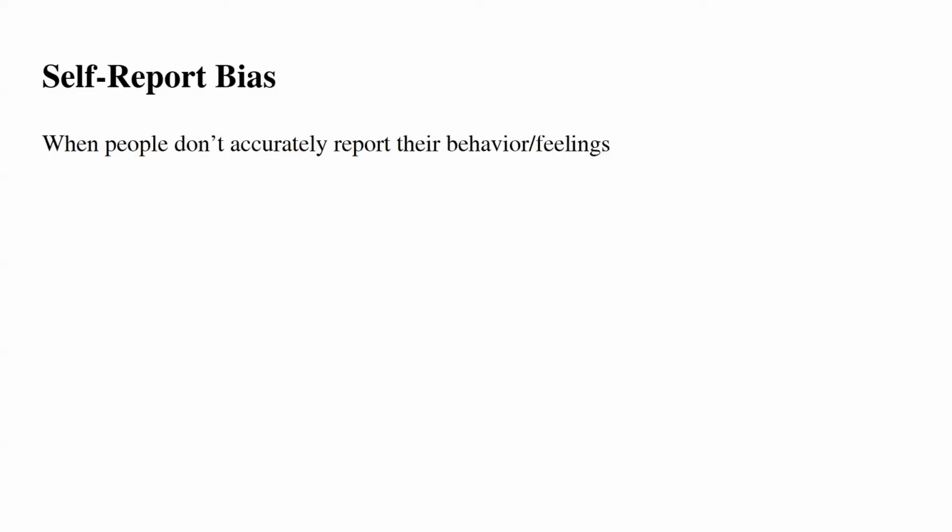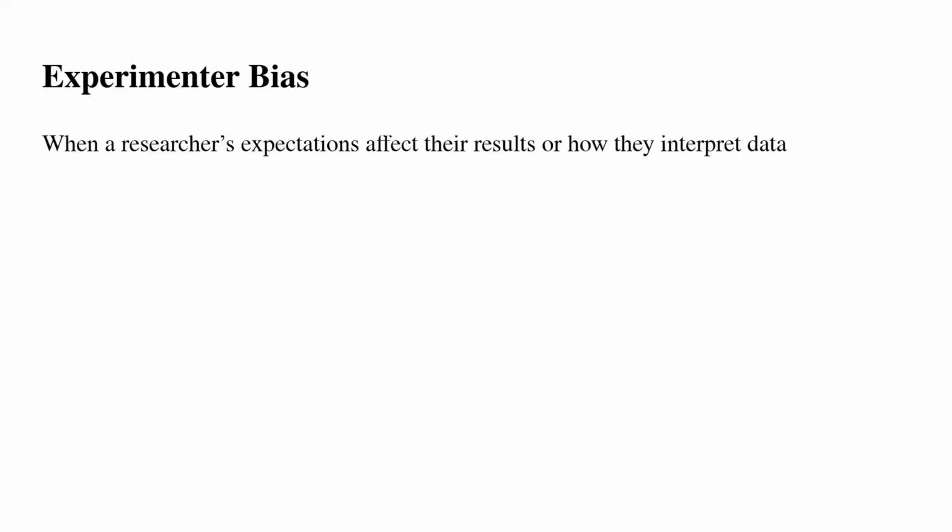Social desirability bias is answering in a way that makes you look good. Self-report bias is when people don't accurately report their behavior or feelings. Experimenter bias is when a researcher's expectations affect the results or how they interpret data. Population is the entire group you want to study. Sample is a smaller group taken from the population for a study.